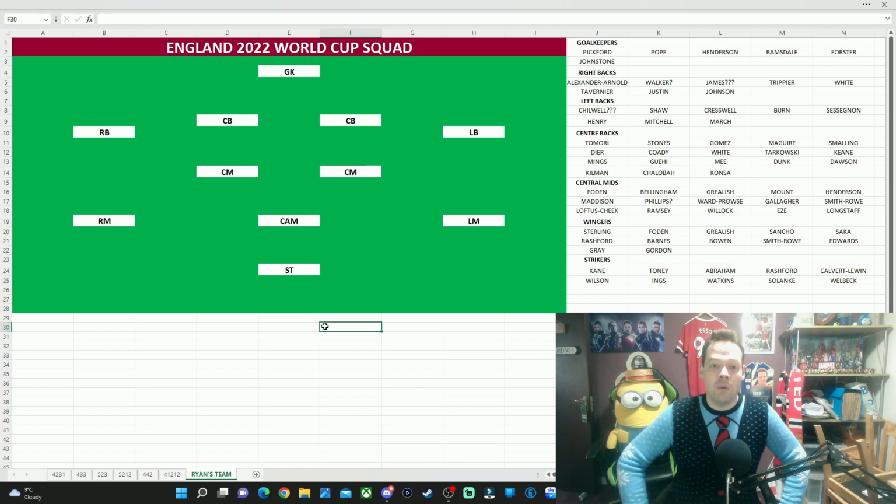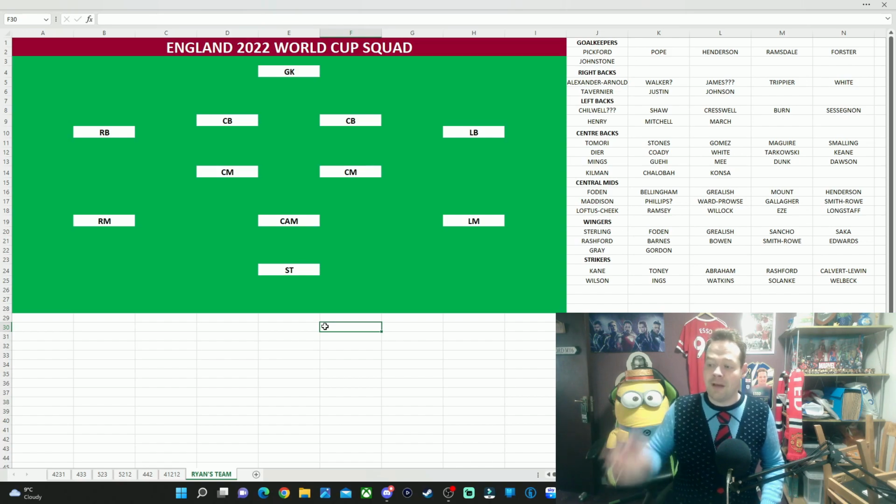And of course, Kyle Walker and Calvin Phillips, I've also put one question mark on, because as it stands, Pep Guardiola has said that they should both be available. So that is the overall process. What I'm going to do is I'm going to quickly run through my starting 11, then my backup 11, and then go for the 4 reserves, because it is a 26-man squad.